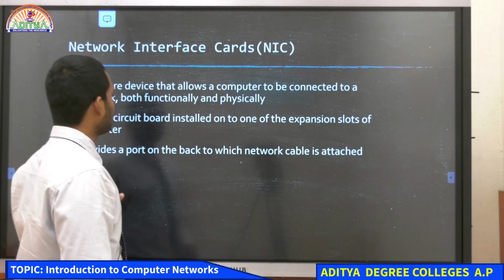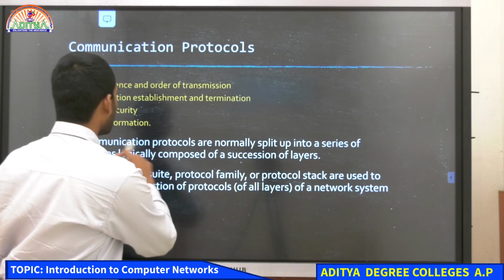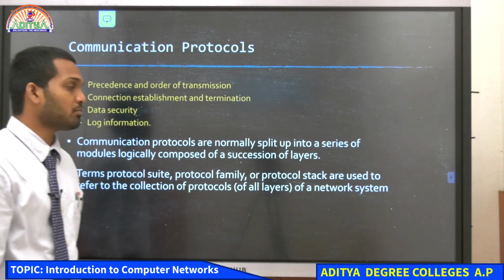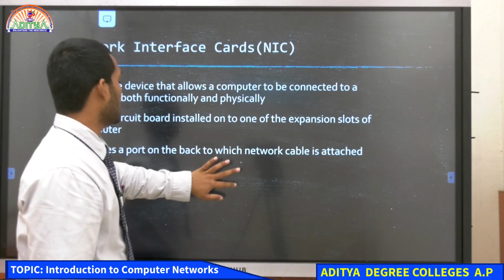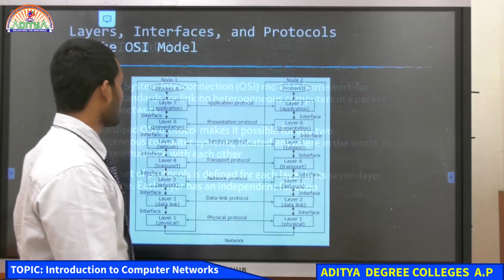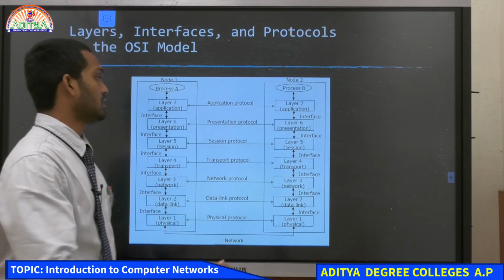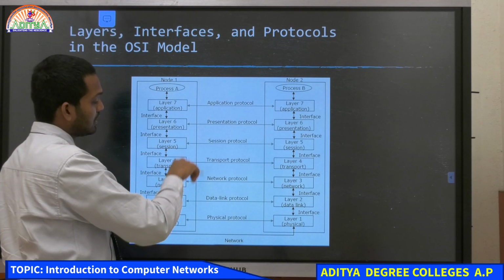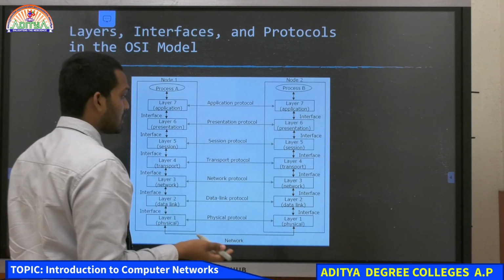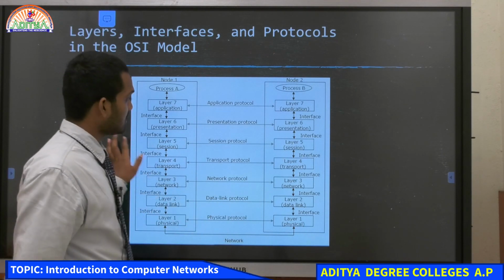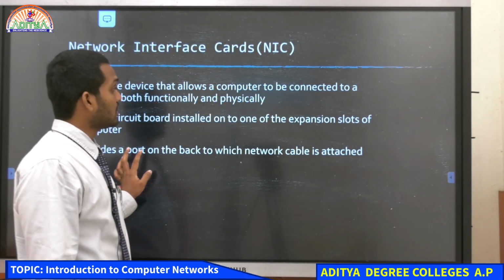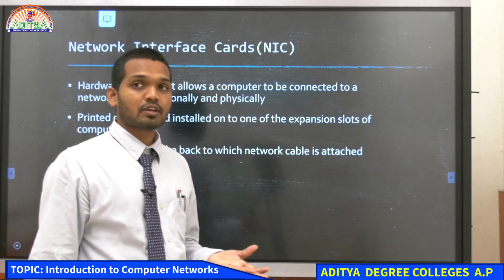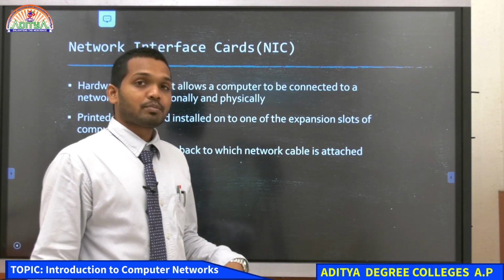So when you saw the diagram, you must have at least an idea of what this means. Communication protocols are normally split up into a series of modules logically composed of a succession of layers, and each layer has its own task to perform in the network. We'll see what these OSI layers are in the next class. We'll start with the OSI model and then see how we are connected to the internet and what connections are happening inside the network.